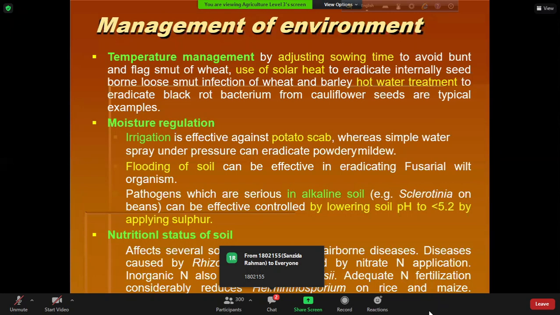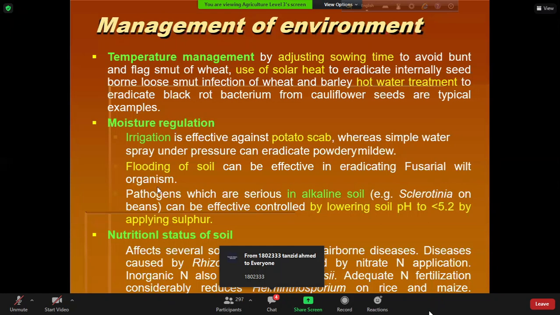And we can regulate the moisture by providing irrigation. Potato scab disease is very severe in dry condition. But if we provide irrigation in the potato field, for example, then the severity of the scab disease afterward will be less. Then flooding of soil can be effective in eradicating fusarium wilt. So fusarium fungus cannot survive in excess amount of moisture.